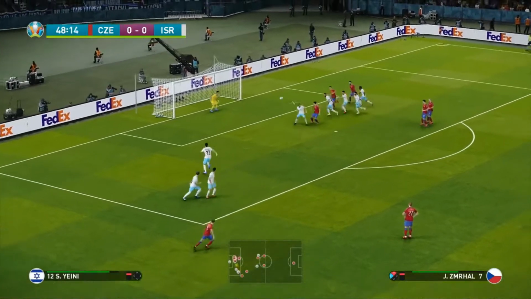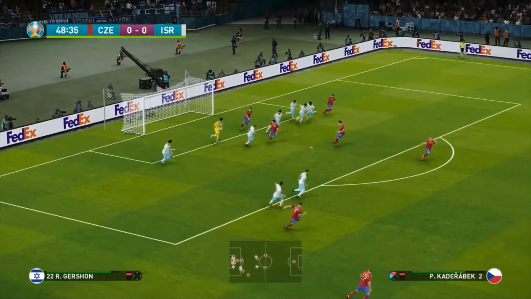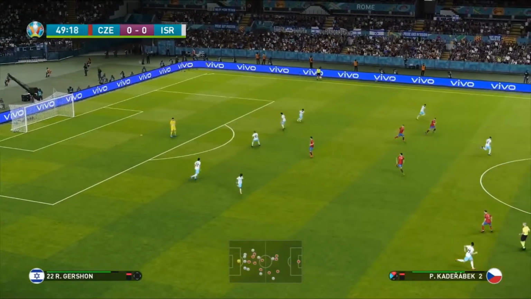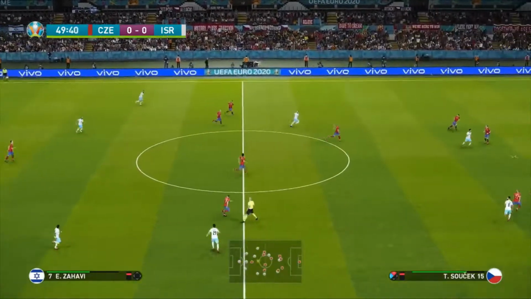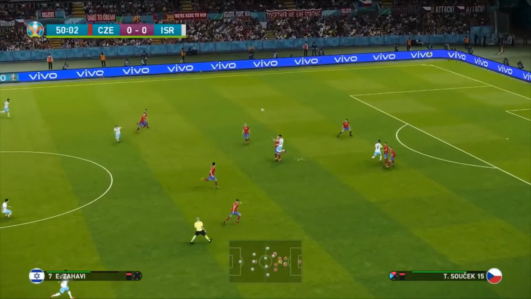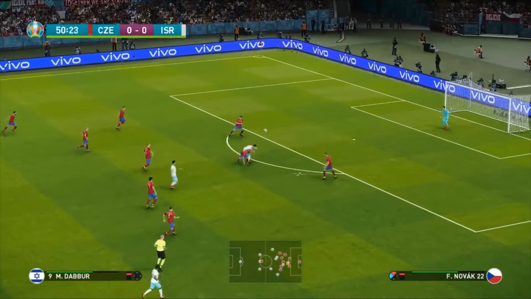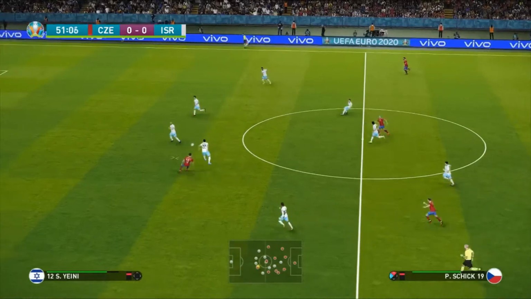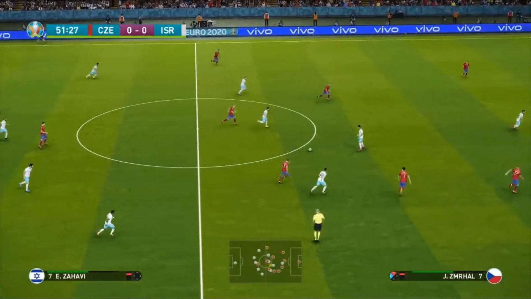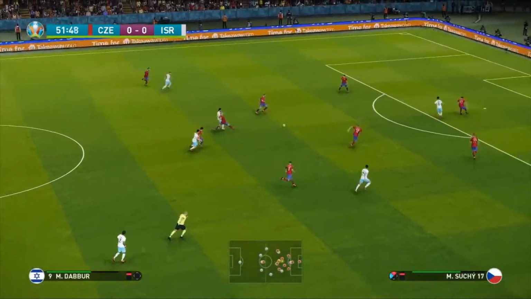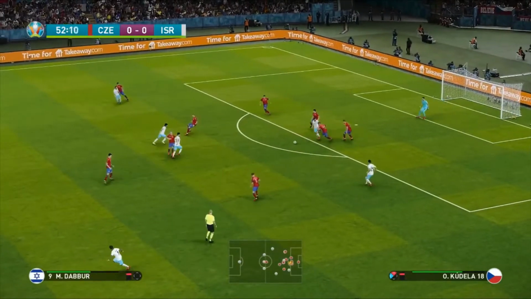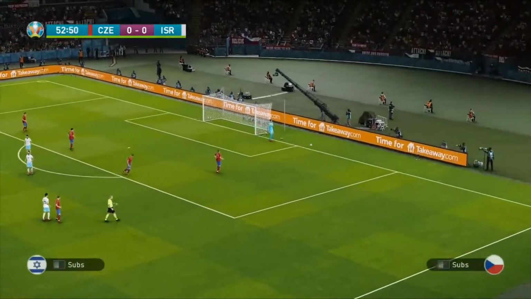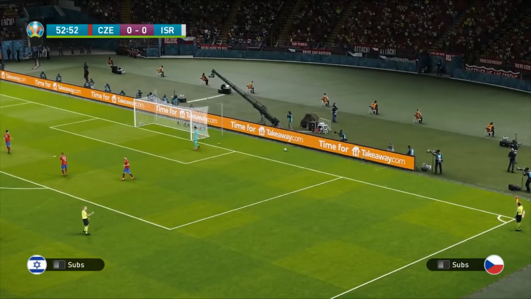It's whipped in perfectly, but not executed perfectly, and Gershon is very lucky there that this side haven't gone 1-0 down. Now here is Zahavi, bounces over his head. De Boer might have just got a slight touch there, but couldn't really work the ball. It's into Yeni. Now for Zahavi. Passes it in for Munas. De Boer takes a touch, still has the ball. De Boer hits it, but it's blocked, and I think this is going to be a corner. I don't know here. The referee's pointing for a corner.